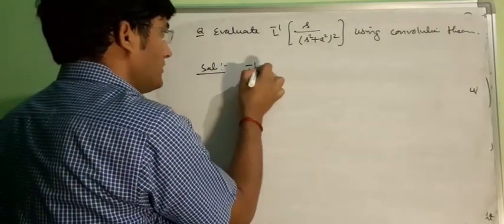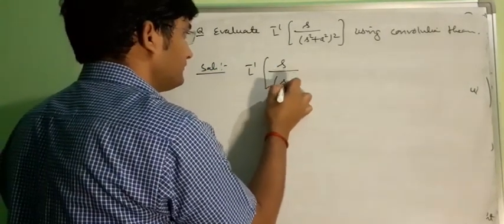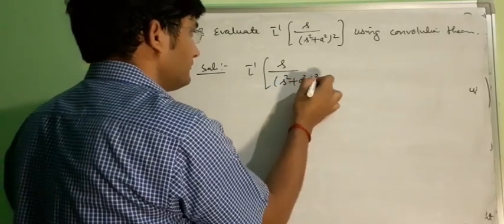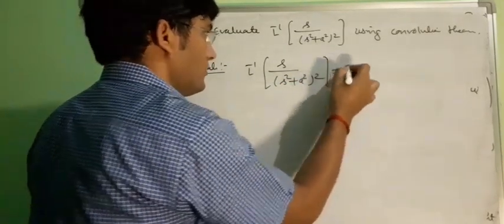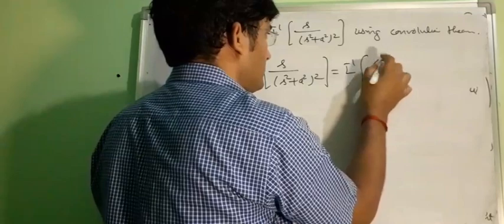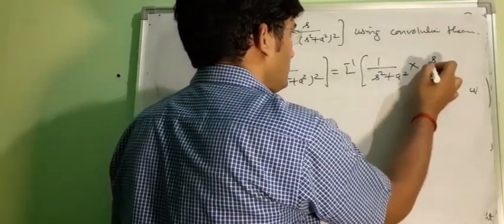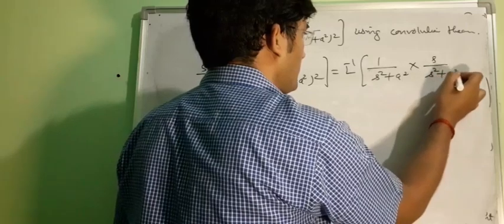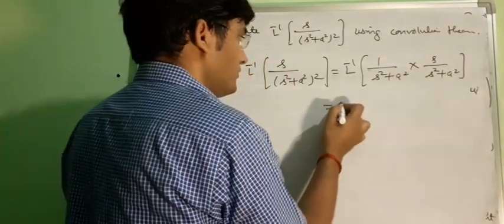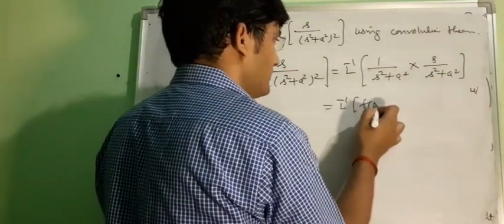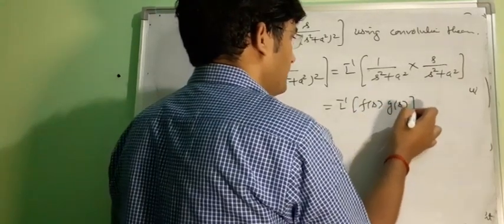Now this term can be written as 1 upon s square plus a square into s upon s square plus a square. Let us assume the first term as Fs and the second term as Gs.